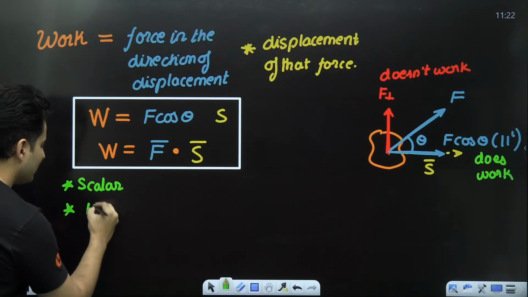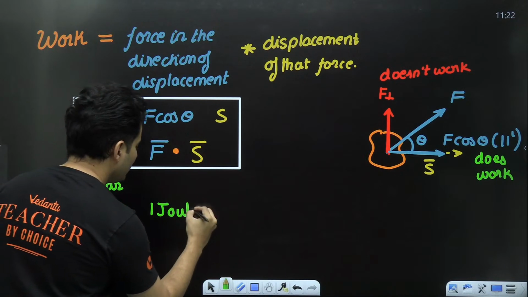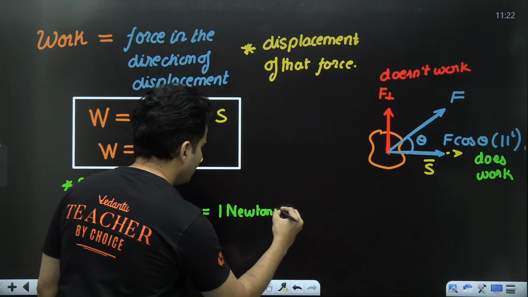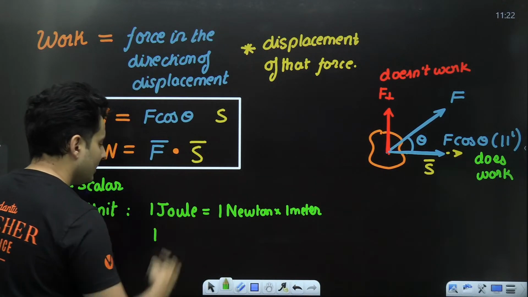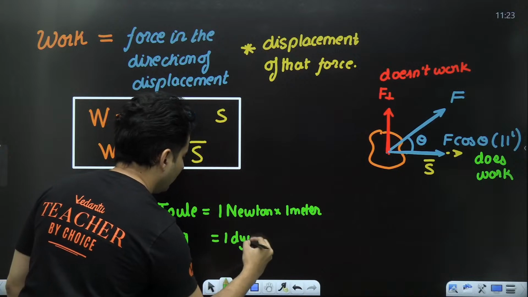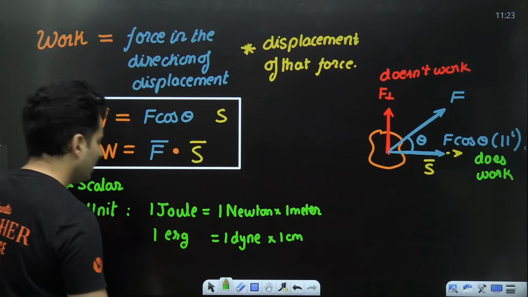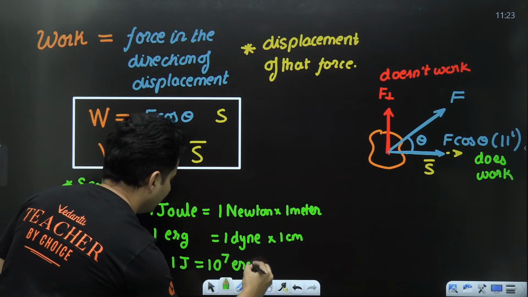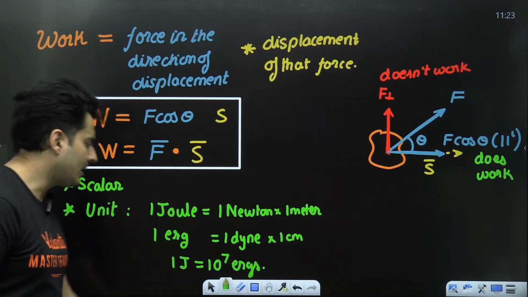Unit wise, we define 1 joule of work as 1 Newton force displacing it by 1 meter. This is the SI unit. The CGS unit is erg. 1 erg is when 1 dyne of force is displacing it by 1 centimeter. There is a conversion factor between the two, and that is 1 joule is 10 to the power 7 ergs. That is the conversion factor between CGS and SI unit.